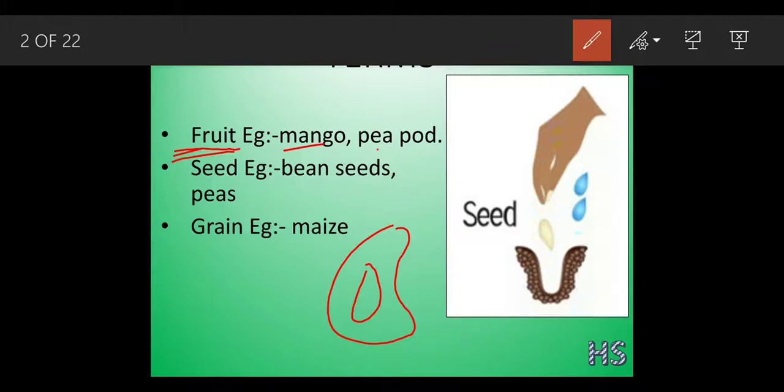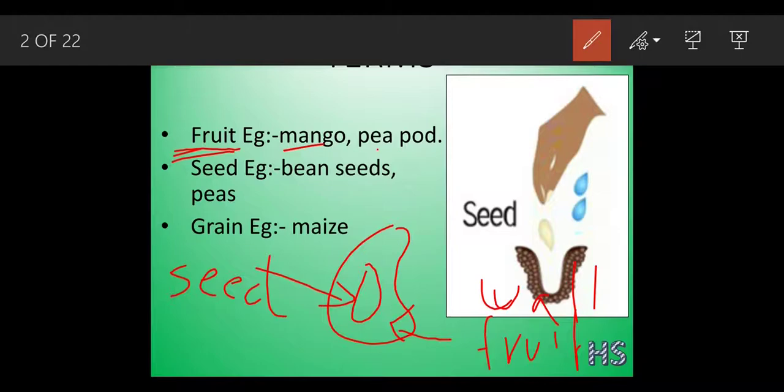This fleshy part, which humans can eat, we call the fruit part, or the fruit wall. But this hard structure in the center of the mango is called the seed.